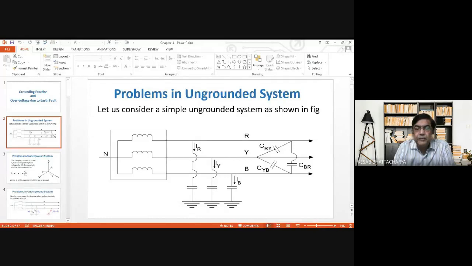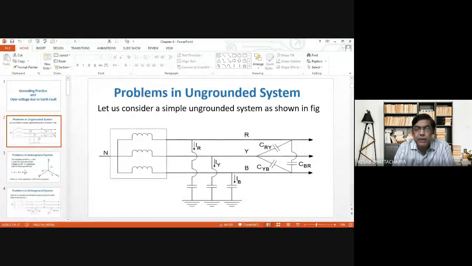Practically, the charging current that flows through the capacitances formed between the lines and ground will be much more compared to the charging currents flowing through the capacitances formed between the lines, that is CRY, CYB, and CBR. Their effects can be neglected for all practical purposes compared to the effect of the capacitances formed between the lines and ground.